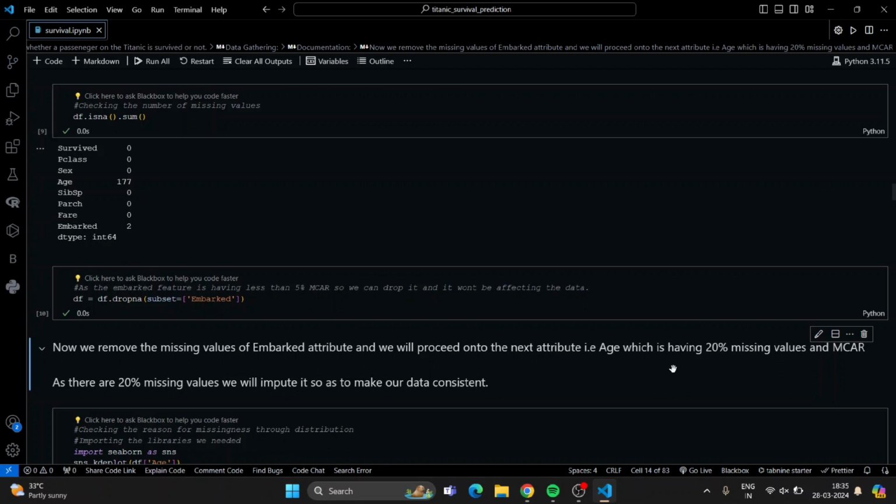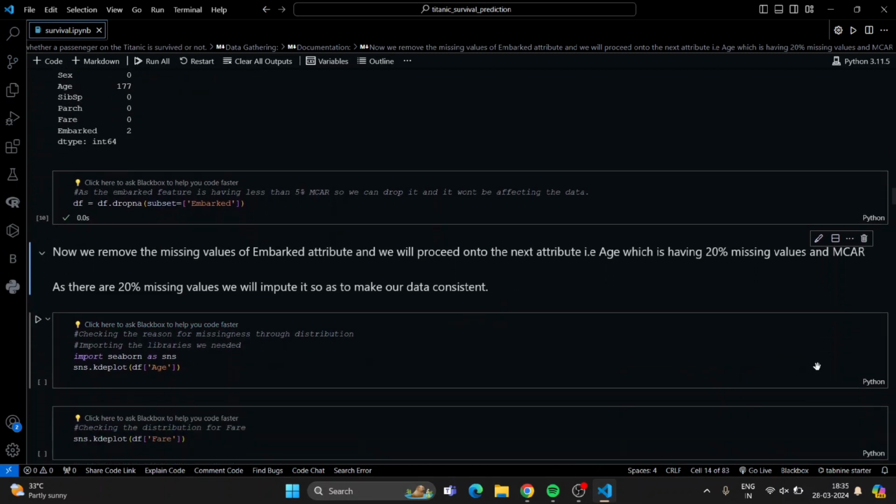We will proceed to the next attribute, age, which has 20% missing values. We have to impute it, because if we remove the data, consistency will not be there.